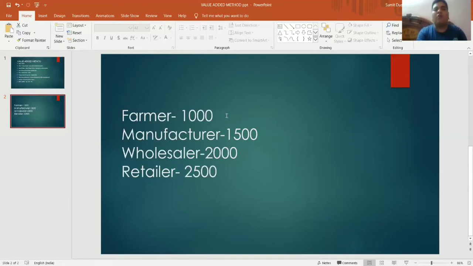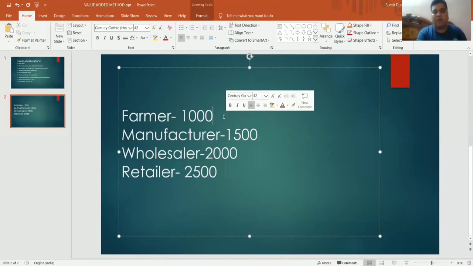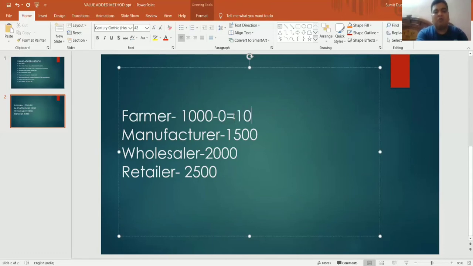For example, the contribution of farmer. Farmer has produced the commodity, the wheat, for ₹1000 and sold it to the manufacturer. So all the addition in this is done by the farmer. So the contribution of farmer is 1000.